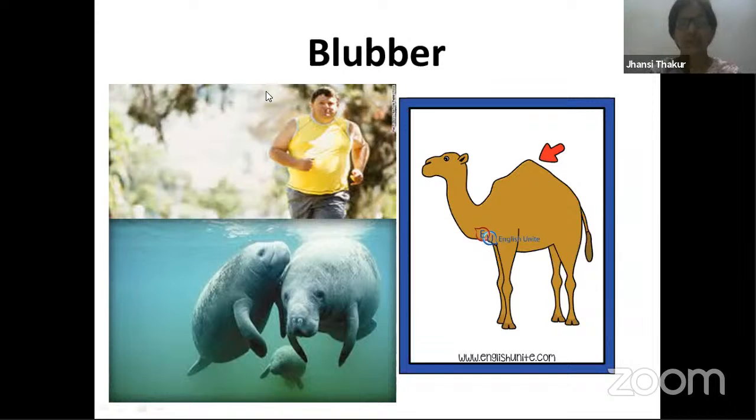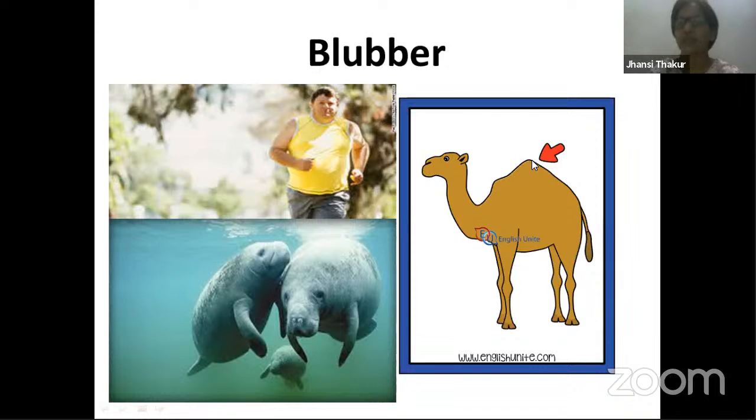Thick adipose tissue that is present in animals is called blubber. Because of this blubber only, these aquatic organisms are able to survive in cold waters, whether it is whales or dolphins staying very close to Arctic oceans or deeper parts of the seas and oceans. They are able to survive the cold temperature just because they have a thick layer of fat below them, which is nothing but blubber. Now the hump of the camel, you can see that this is the hump.